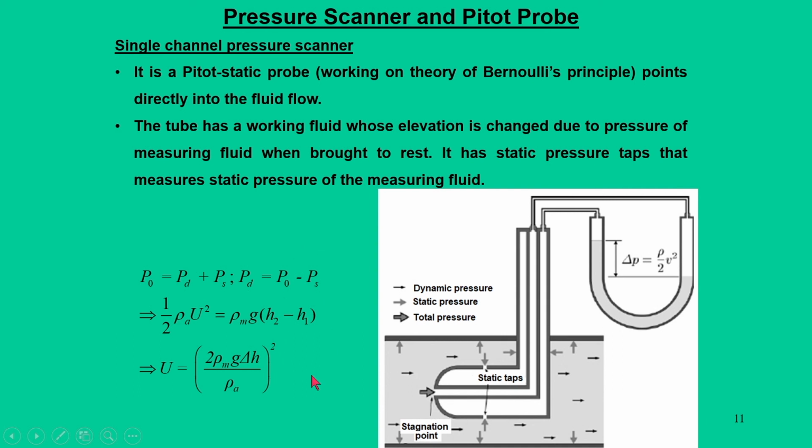So, a brief equation: the total pressure can be divided into dynamic pressure plus static pressure, and that can be related by Bernoulli's equation to the velocity of the flow, that is u. And knowing the value of the manometric fluid density, and in this case mostly it is methyl alcohol, you know this density, we know g, and we also know the elevation difference. So, from this we can actually calculate the velocity of the flow in the tunnel.